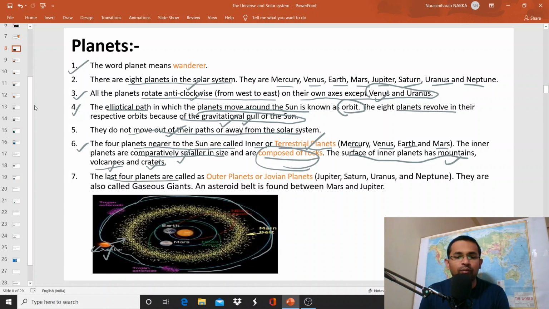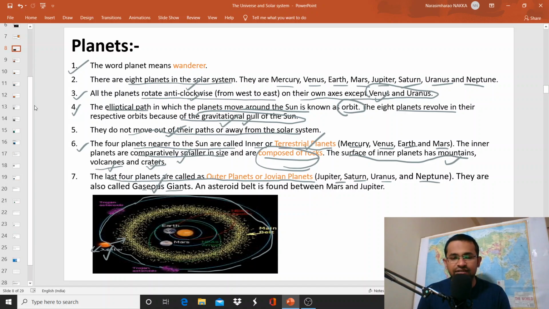And the last four planets are called outer planets or Jovian planets: Jupiter, Saturn, Uranus, and Neptune. They are also called gaseous giants. That means the outer planets are mostly made up of gases. They are not made up of rocks. So the dominant matter in the outer planets is gas, and the dominant matter in the inner planets is rocks. So that's why the inner planets are called terrestrial planets and the outer planets are called gaseous giants.